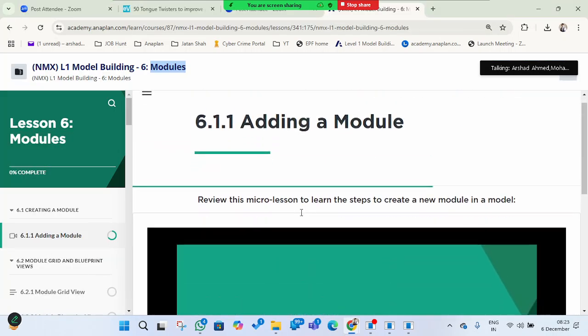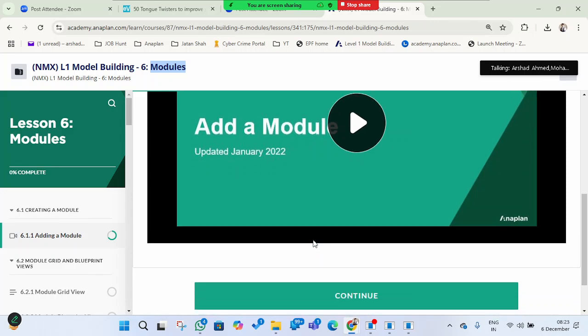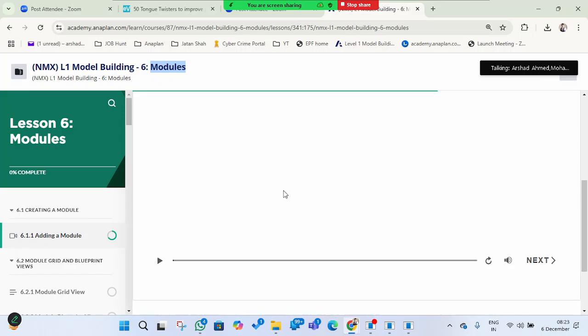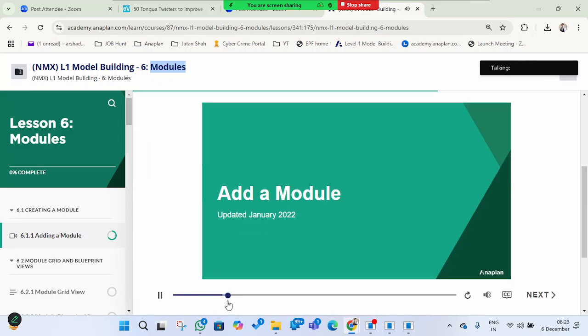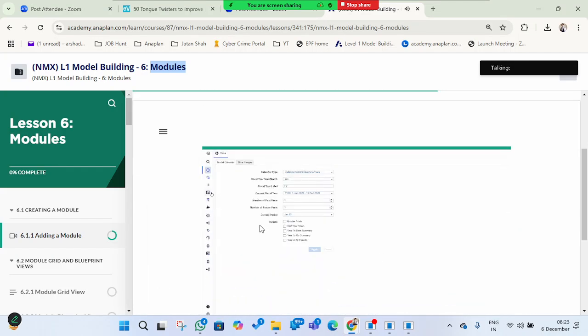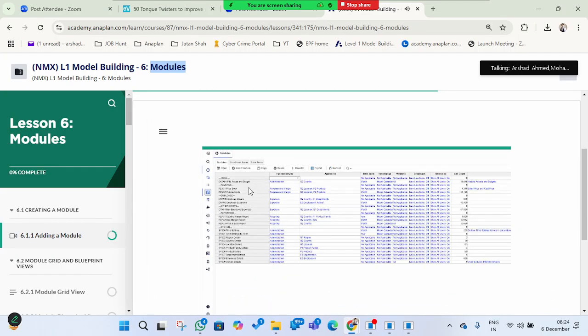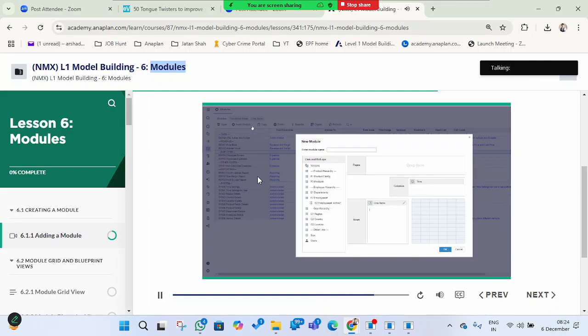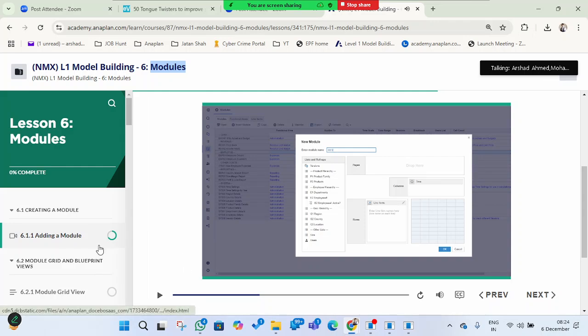In this one, it shows the same thing, adding a module. If you go through it, you can see the ways of adding a module. If you play this one: the process of adding a module to a model is to click the modules icon on the model settings bar. Decide where you want the module placed. Select the row below it, then click Insert Module. Enter the module name. If you perform these activities, we can create a new module.